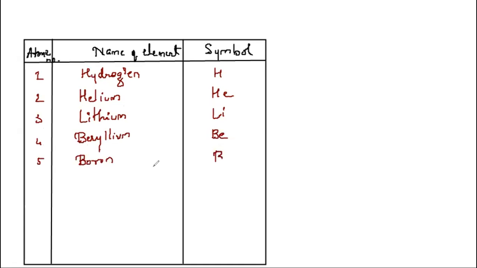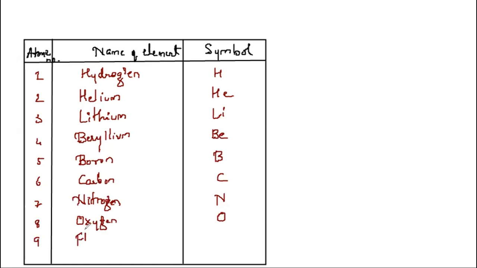The symbol is B. Atomic number 6, carbon. Its symbol is C. Atomic number 7, nitrogen. Its symbol is N. Atomic number 8, oxygen. Its symbol is O. Atomic number 9 is fluorine.